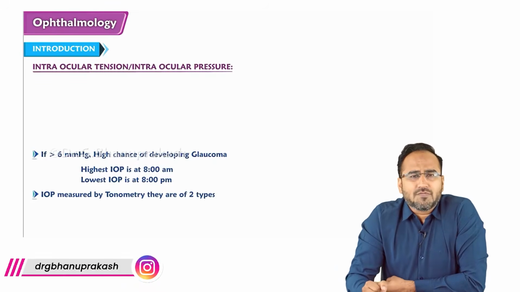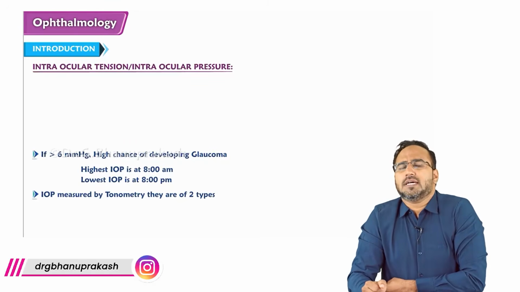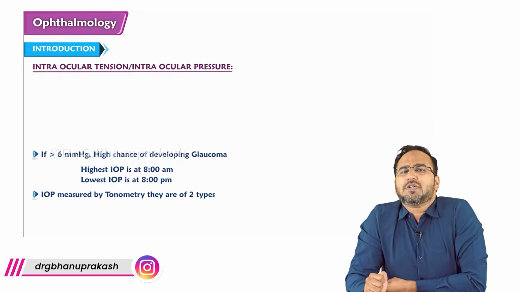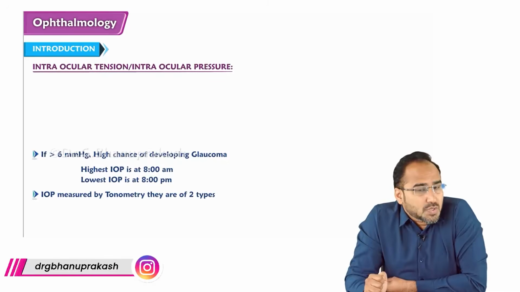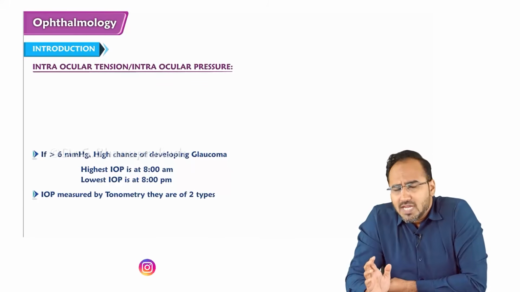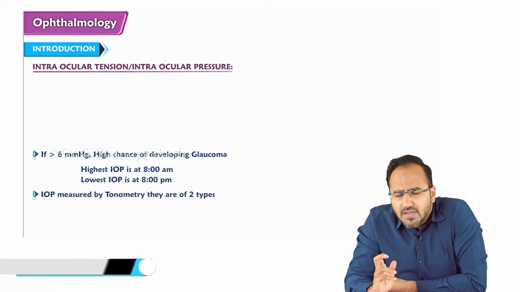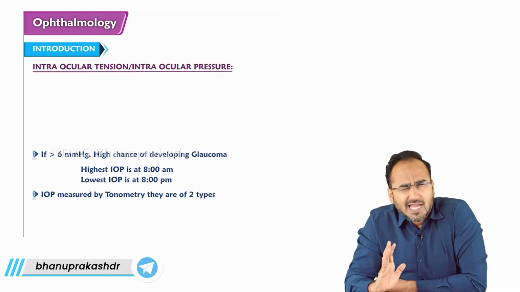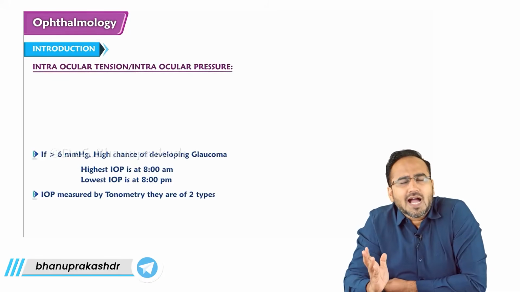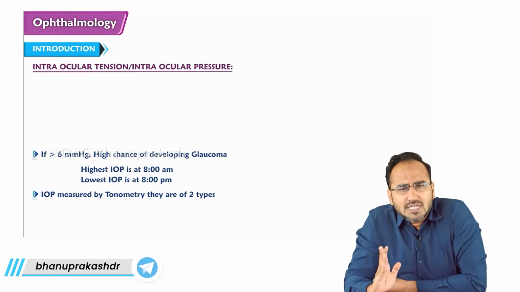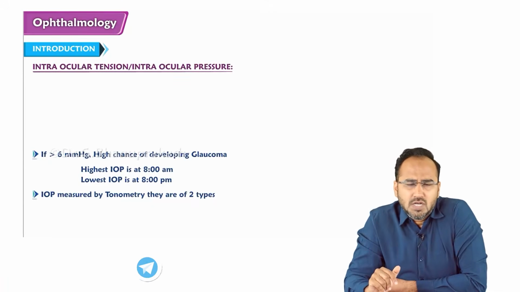We need to understand what is the normal value of intraocular pressure. The normal value of intraocular pressure is 10 to 21 mm of Hg. It keeps on fluctuating in a day. When I wake up, my intracranial as well as intraocular pressure is high. When I sleep, my intracranial and intraocular pressure is a bit low.